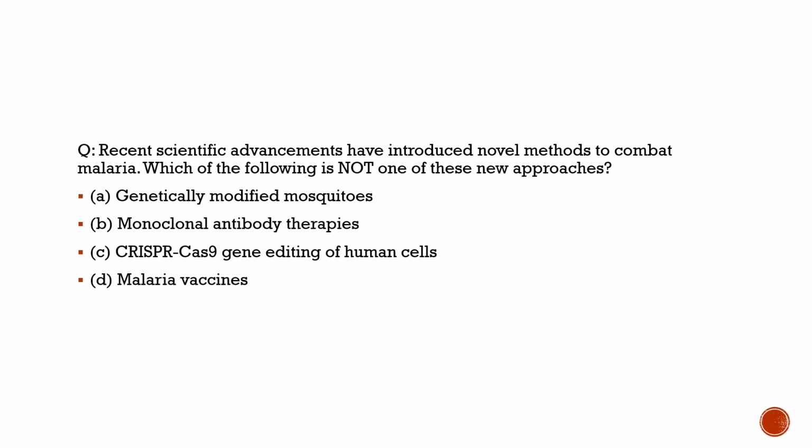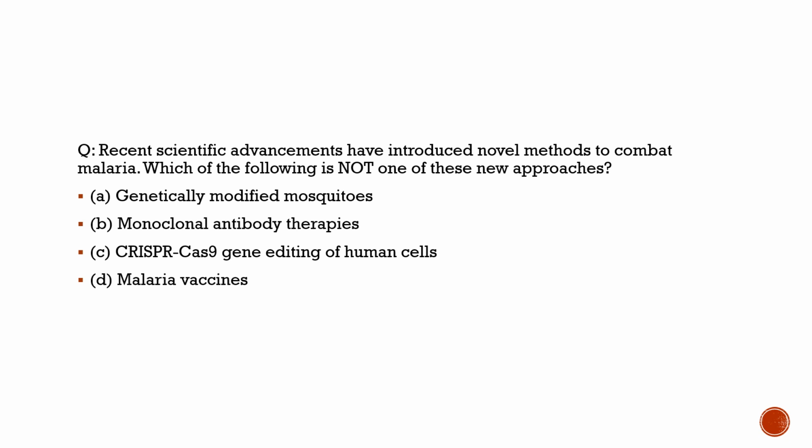Once it is injected in the human body, it will take 6 days, and the human liver will by itself develop immunity against it, and in this way malaria can be curbed. So this is in a nutshell about the new techniques which were mentioned in the newspaper today.